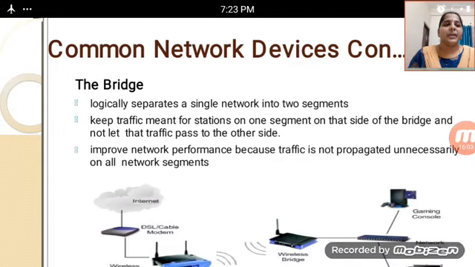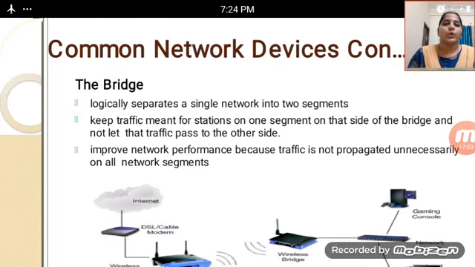It keeps traffic meant for stations on one segment on that side of the bridge, and does not let that traffic pass to the other side.